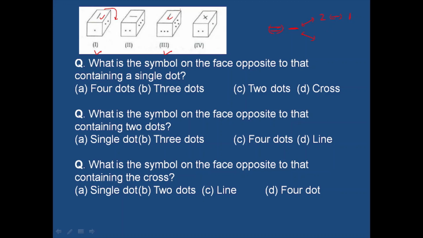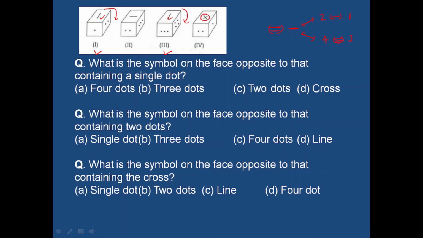Now if we move in the same direction clockwise in this position, then after this it will come 4 dot and then 3 dot. Now which symbol in these two positions, number 1 and 3, is not shown here?